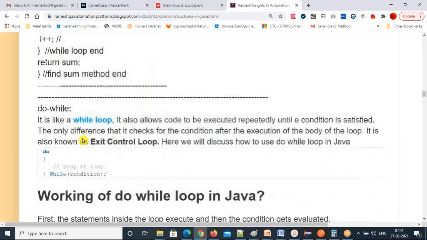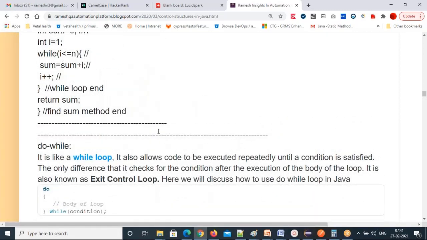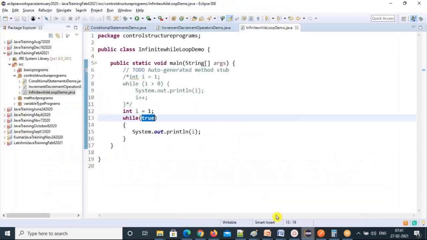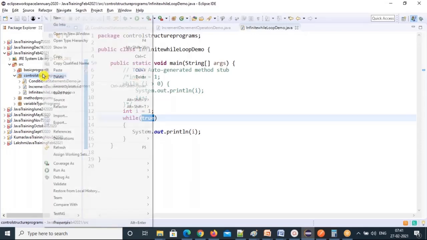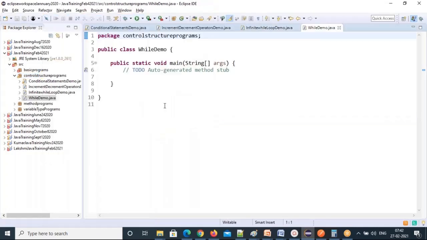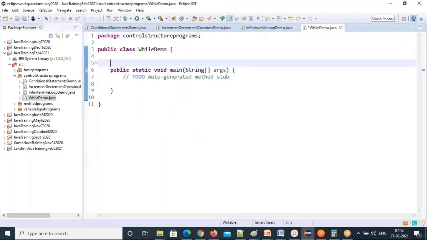Okay. So let's go and write all the programs. Do while we'll do later, but today we'll finish all the while programs. So we're going to write a lot of while programs. So let's see. Any questions? I'm going to write a lot of methods, so let's see what type of methods you need here.